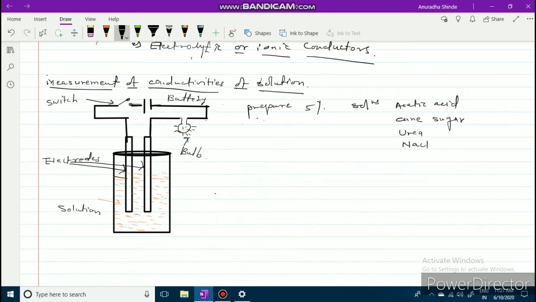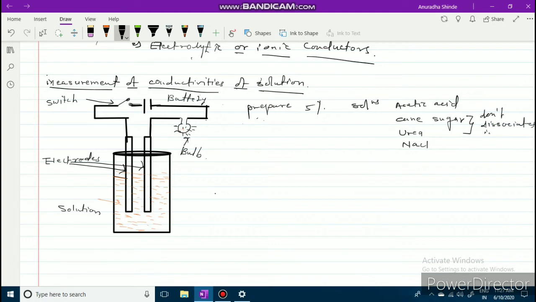Suppose here cane sugar and urea. Cane sugar and urea do not dissociate in aqueous solution.